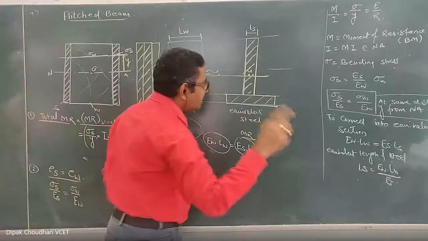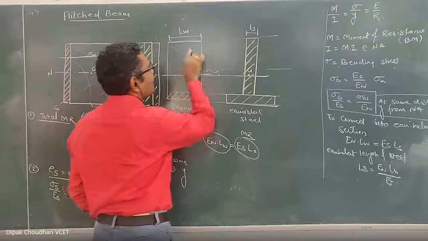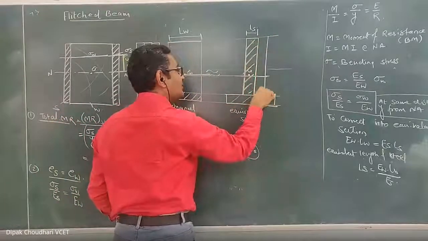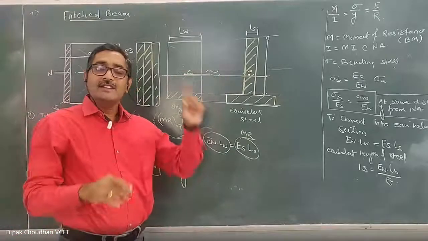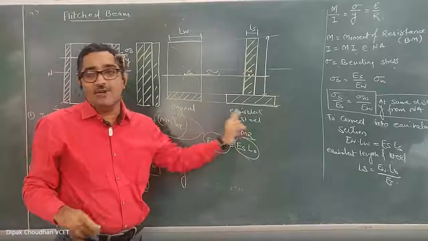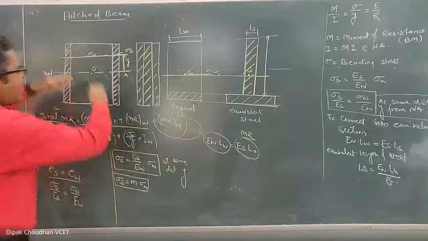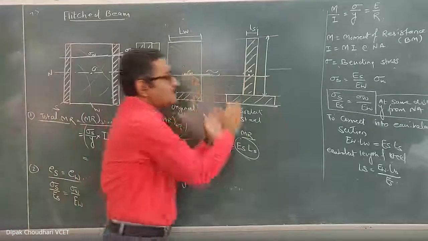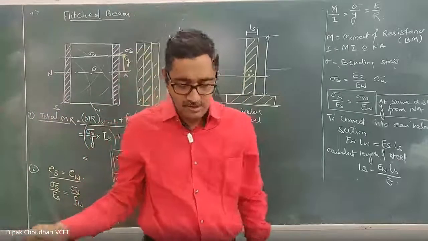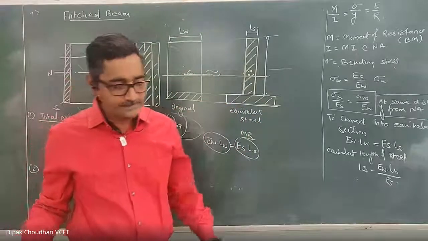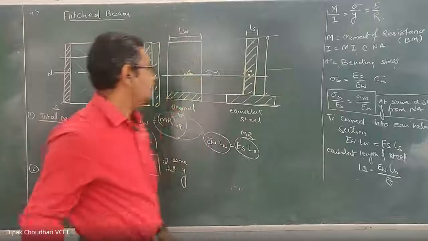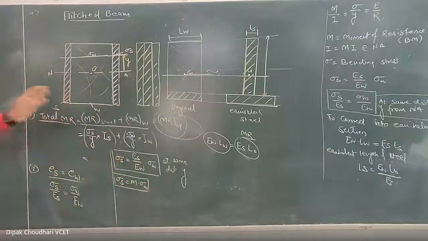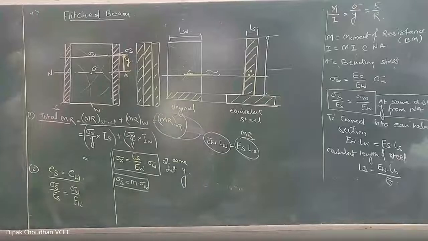Remember one thing: the dimensions which are parallel to the neutral axis, that only changes; those which are perpendicular to the neutral axis remain the same. And when we convert it into an equivalent section, the moment of resistance remains the same for both. So you can solve the sum by considering the composite section, or by considering the equivalent section. Any doubt? We'll solve the sum. Sum number 1. Take the screenshot and write it later if you want, or refer to any book of strength of materials, you will get this theory.